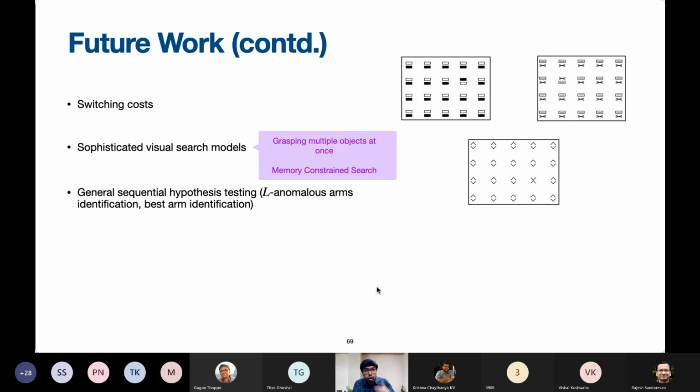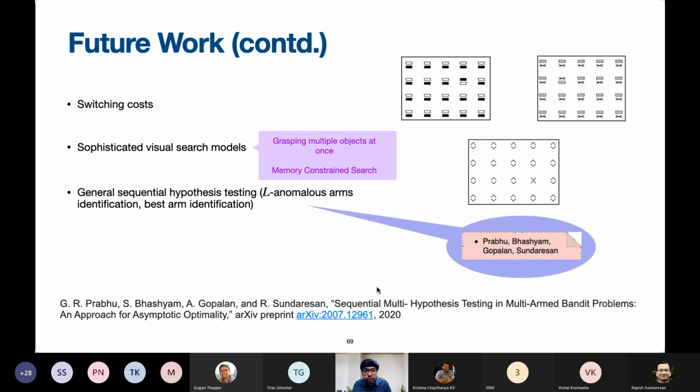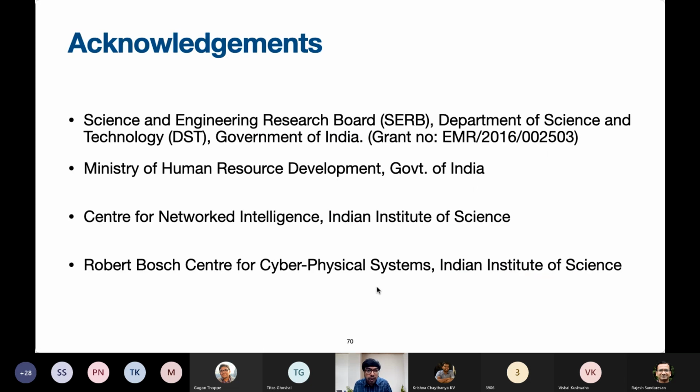And then more general sequential hypothesis testing problems can be addressed. There is already one line of work on this in the context of IID observations from the arms. Can this possibly be extended to Markov observations? That is the question. And then I have not considered hidden Markov models. All the observations for me are noiseless. Could hidden Markov models possibly be brought in? That is one interesting line of work.